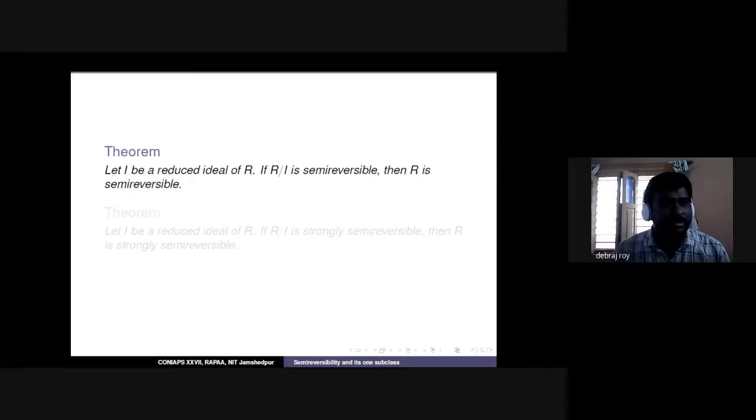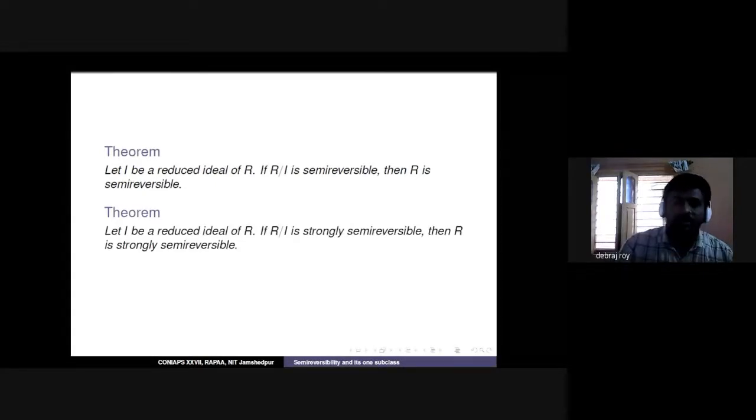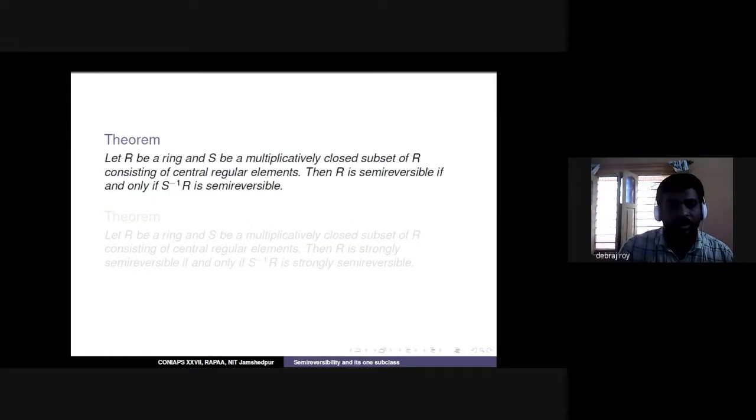And then we found some results with respect to the quotient ring property. That means, suppose we have an ideal I, and R/I is semi-reversible. What property should the ideal possess so that the ring becomes semi-reversible? To answer this question, if I is a reduced ideal, we get our desired result. Reduced ideal means this ideal has no non-zero nilpotent element. And similarly, we get the same result for strongly semi-reversible also.